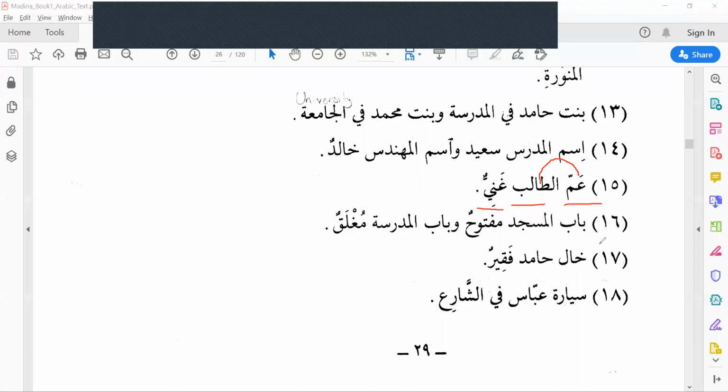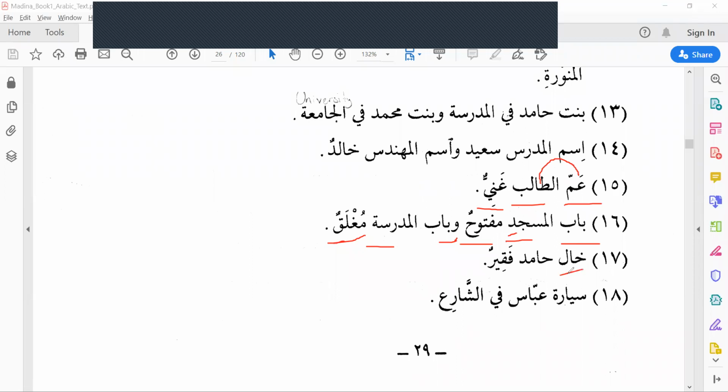Then the next. Babul masjidi maftuhun wa babul madrasati mughlaqun. Masjid's door is open and school door is closed. Mughlaqun means closed. Babul masjidi maftuhun. Masjidi is mudafun ilayhi, so we will give kasra. Masjid's door is open and school's door is closed.